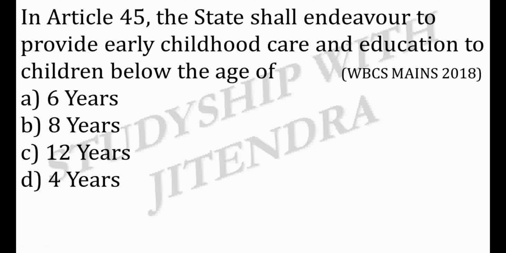Next question. In Article 45, the state shall endeavour to provide early childhood care and education to children below the age of A. 6 years, B. 8 years, C. 12 years, D. 4 years. And the correct answer is option A.